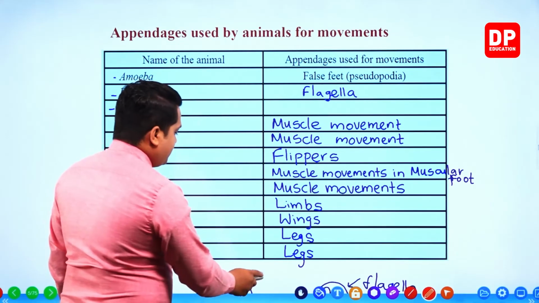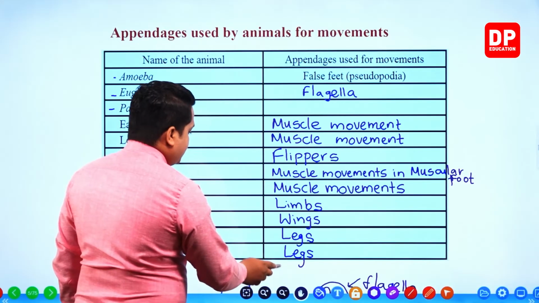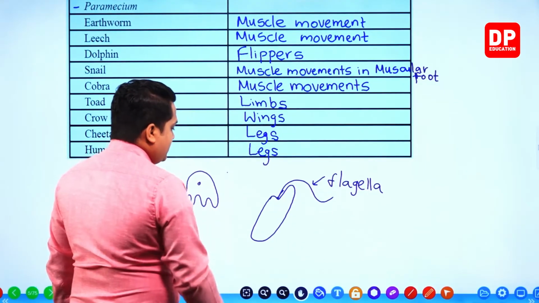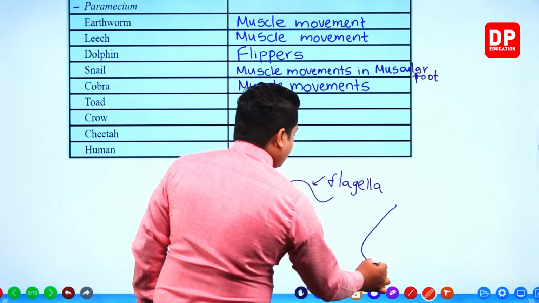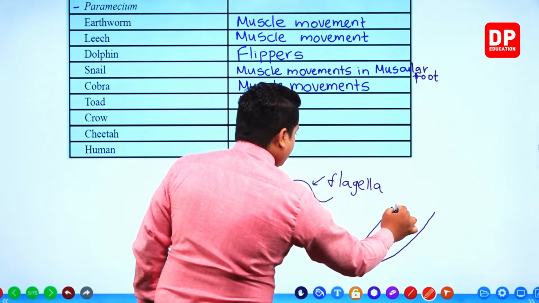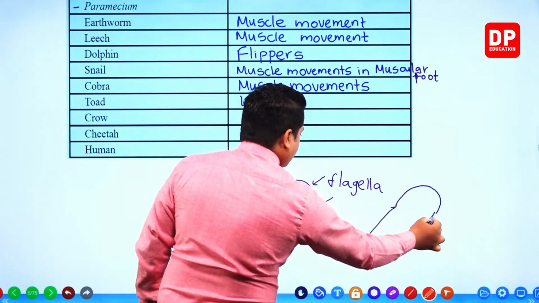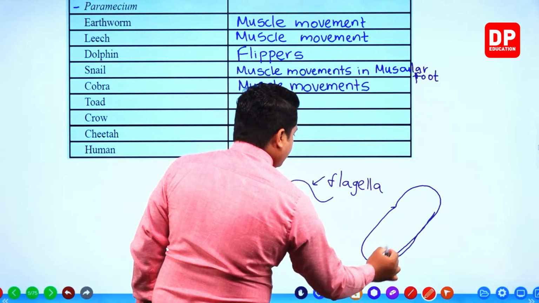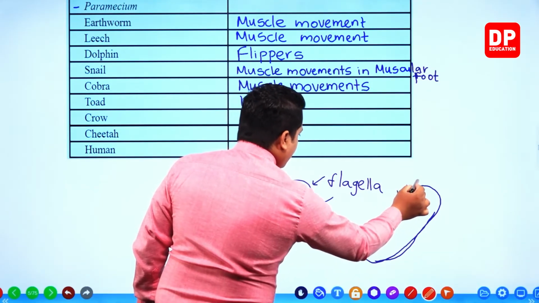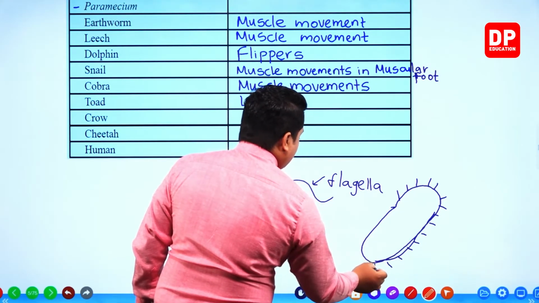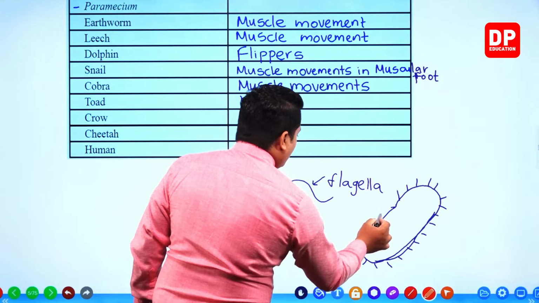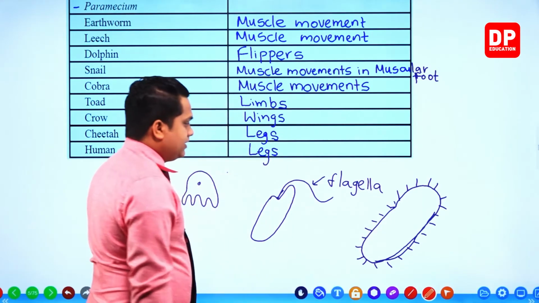Then the paramecium, my dear children. Paramecium is like this. Paramecium has hair-like structures around the cell body.